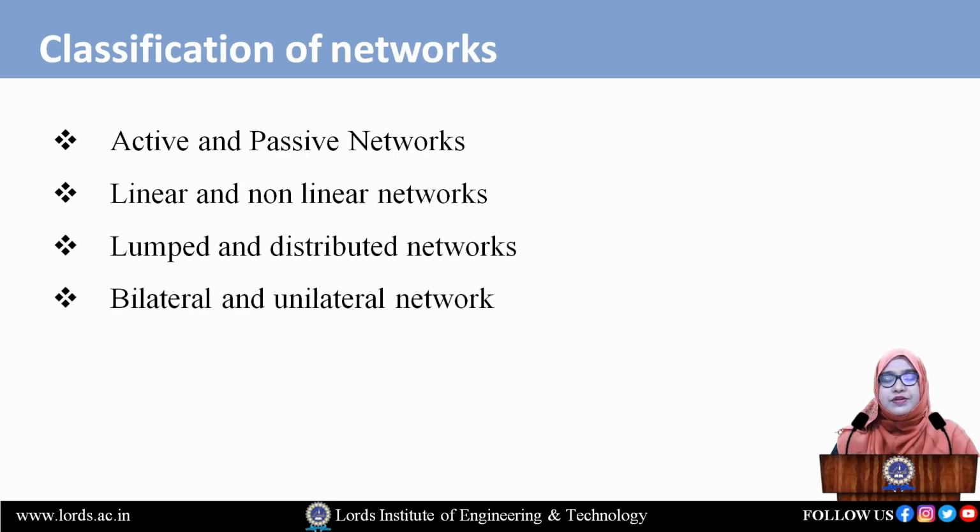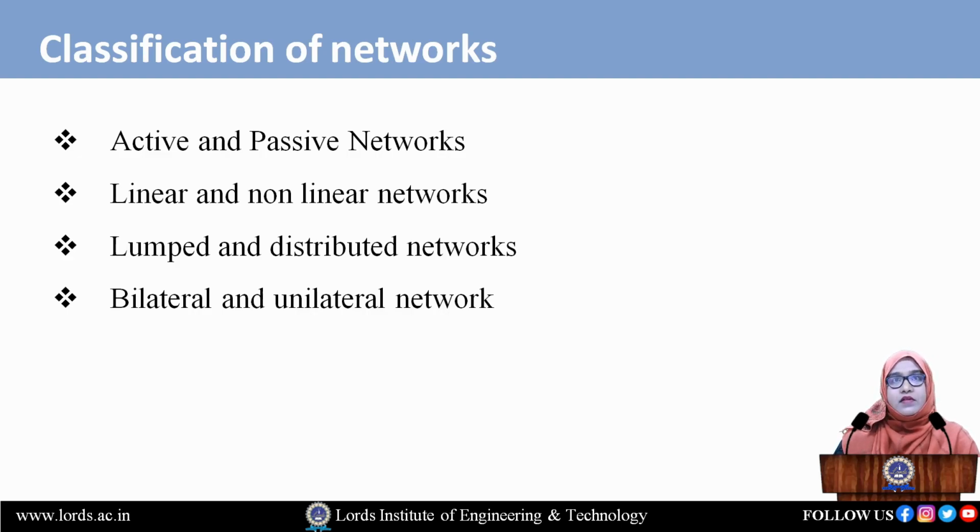Now come to the distributed networks. Distributed networks are networks which are not electrically separable for analytical purposes, and examples are transmission lines. Transmission lines contain the elements resistance, inductance and capacitance over the length of the line, up to hundreds of miles or meters.